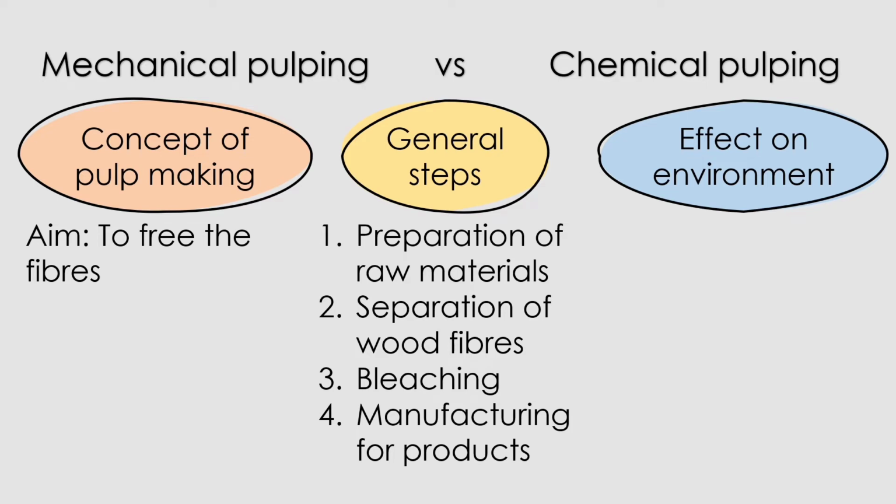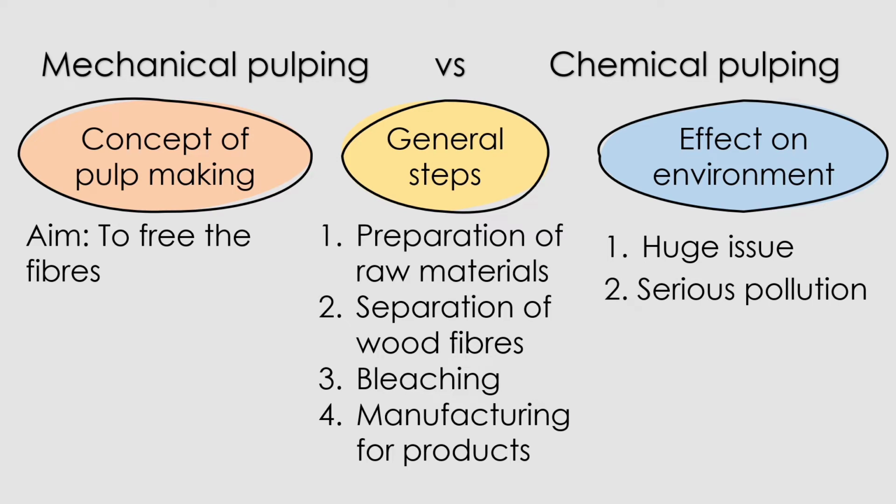The impact of generating pulp products on the environment has been a huge issue for paper manufacturing countries, so the government sets many policies on the pulp industries. The waste produced from the pulping processes creates serious pollution, and the energy consumption is huge for the wide-scale making of pulp products.